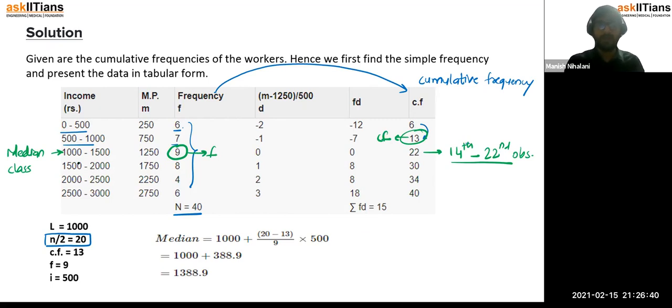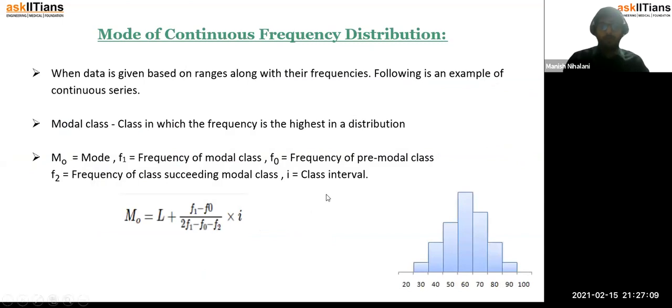So similarly, it's very simple. If you are somehow able to calculate the median class, it is very easy to find the median. So first you have to learn how to determine the median class. I hope you all understood. So when you do this calculation, you get 1388.9 rupees. Okay, this is the median income, the middle income of the workers. I hope you all understood.